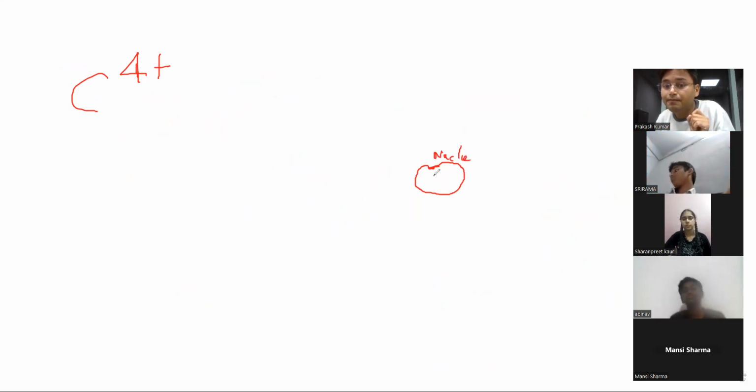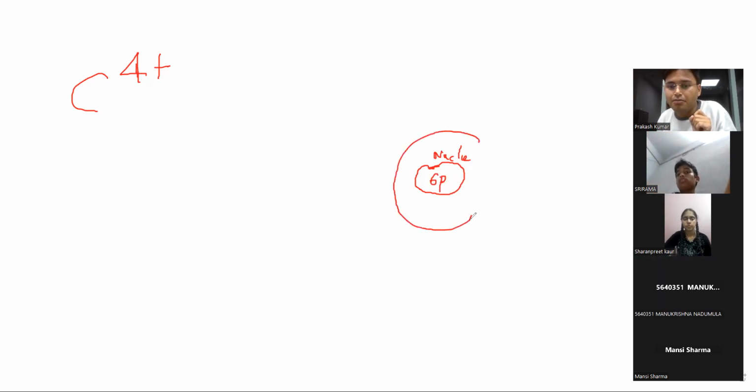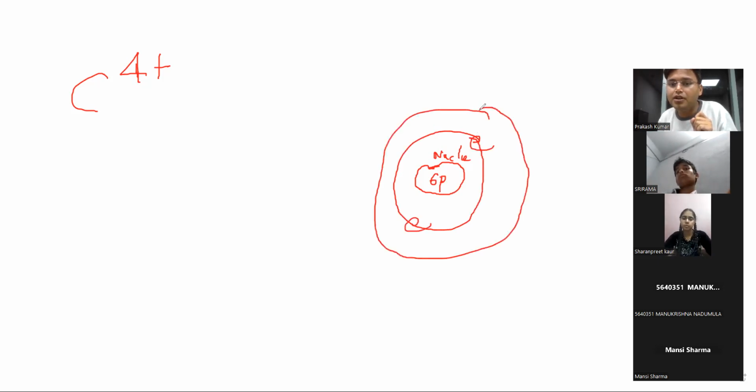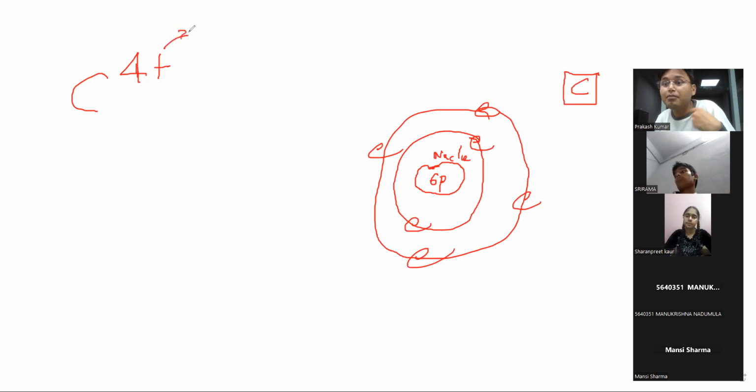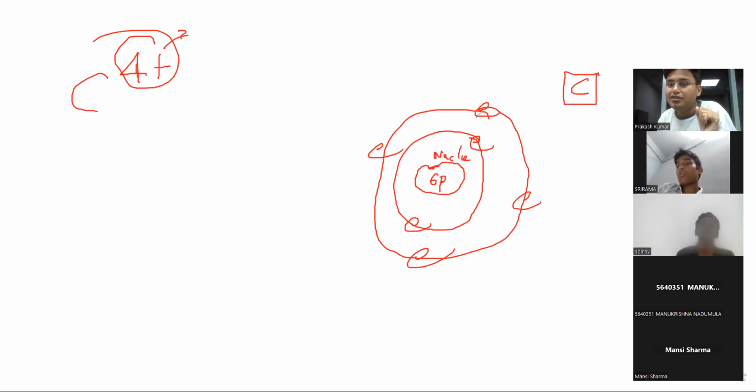How much proton does it have? 6 positive charge, 6 protons, right? In the first orbit we have 2 electrons, and in the next orbit we have 4 electrons. This is the natural structure of carbon, but it has 4 plus, which means it has donated electrons. So how many electrons has it donated? 4. So what will happen? These 4 electrons have gone.